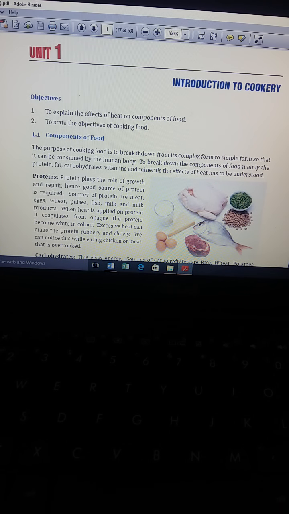When heat is applied to proteins, it coagulates and it changes from opaque to white in color. Excessive heat, meaning overcooking of protein, can make the protein rubbery and chewy. We can notice that while eating chicken or meat that is overcooked.